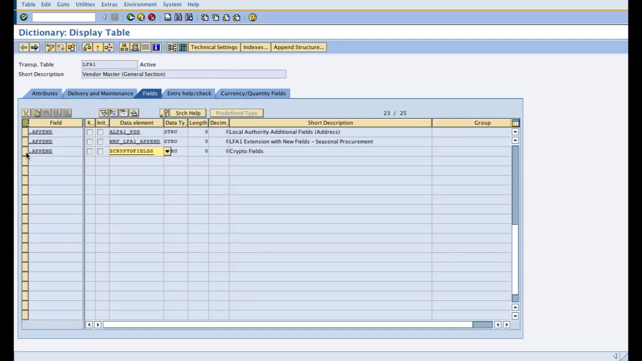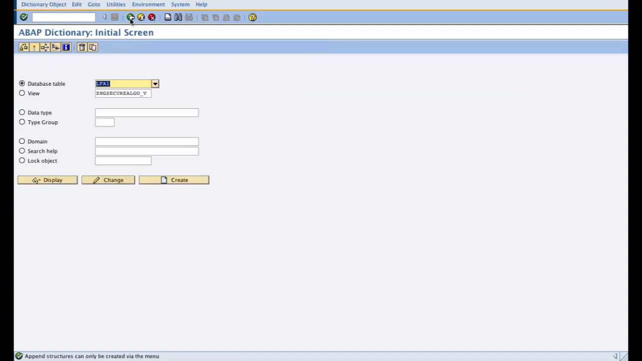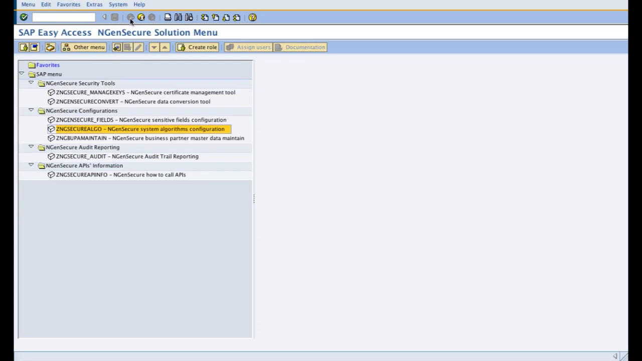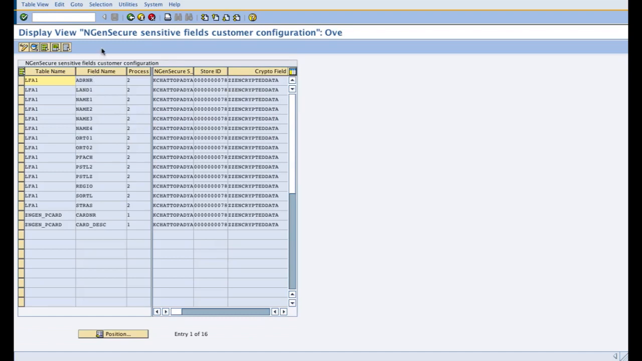And you need to store the encryption result by appending a new structure in the table corresponding to the sensitive fields which you have gathered in your requirement. So once you have done that, you need to set the sensitive fields customer configuration. So for example,